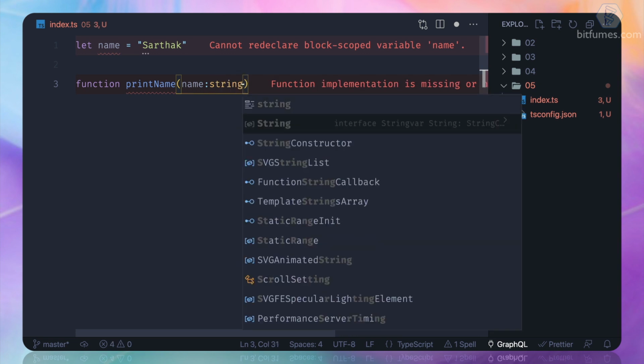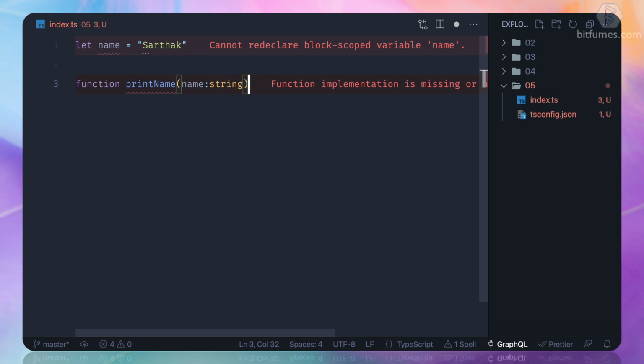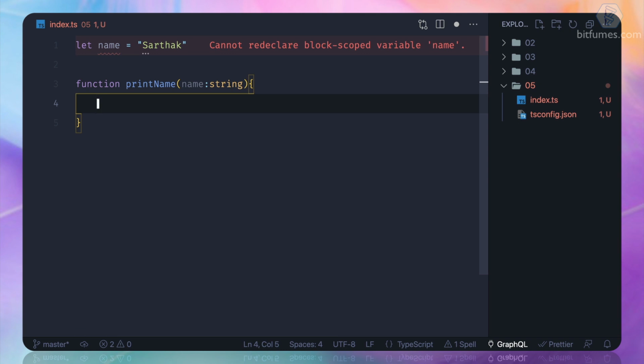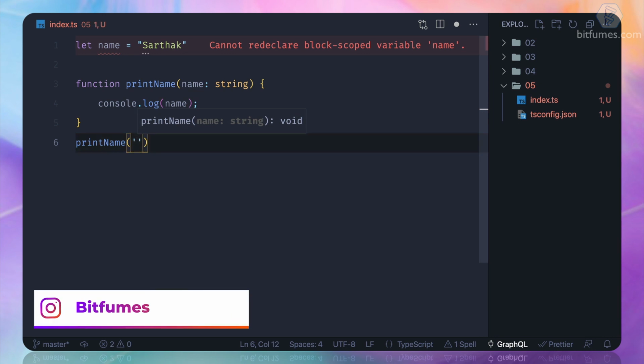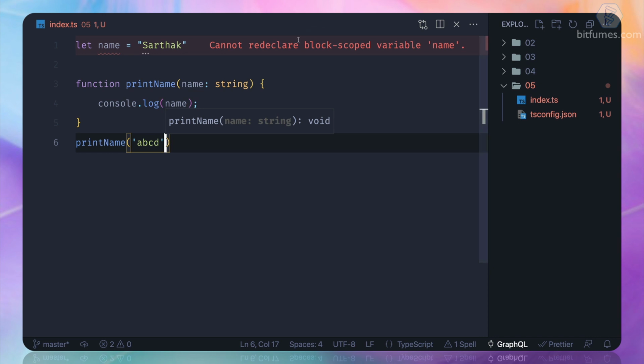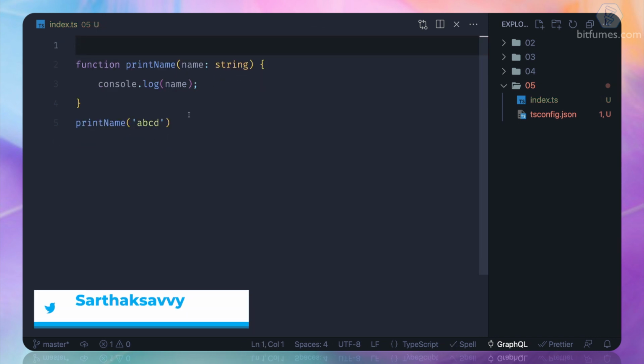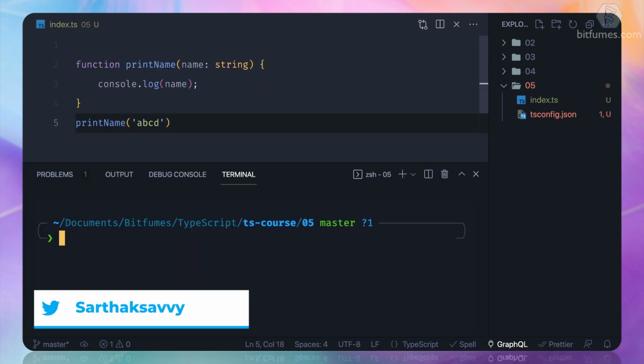Yes, we know. And here we have string, and now I just need to say console.log of name. That's cool. So let's say print name, run it, and I say here ABCD. I think I should remove the first variable because we are not using it. Now that's good.